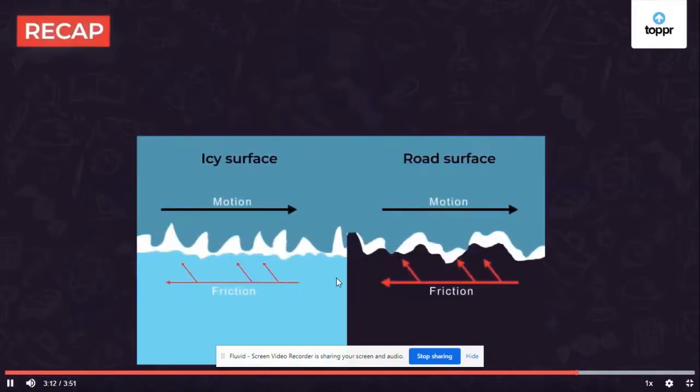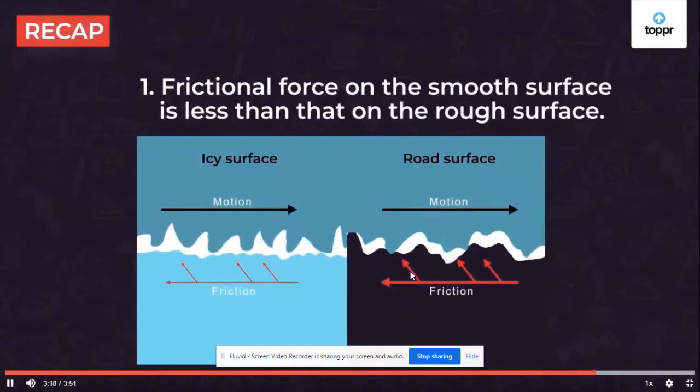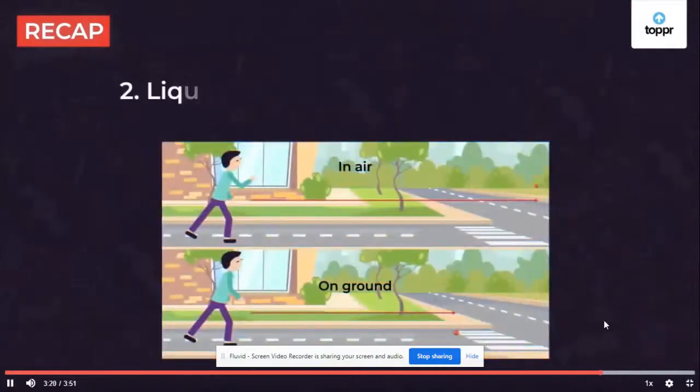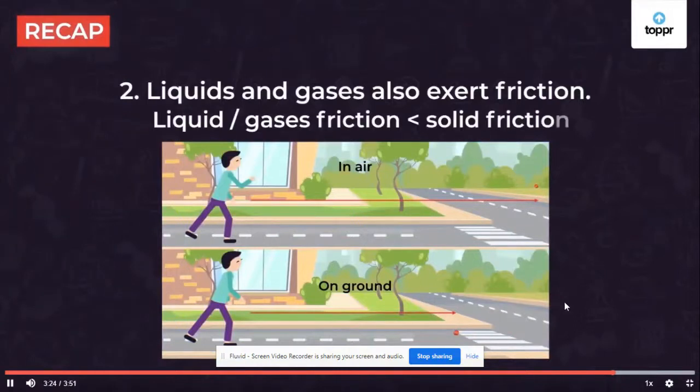That's all for today. Let's recap what we have learned so far. First, we learned that the frictional force on the smooth surface is less than that on the rough surface. Then, we also saw that liquids and gases also exert frictional force and it is very small as compared to solids.